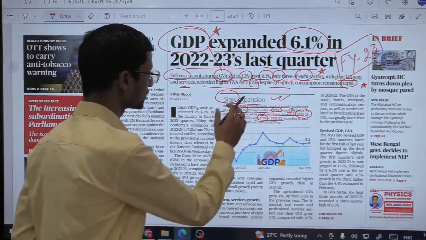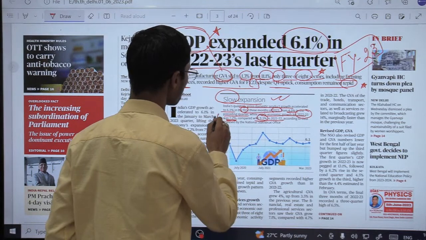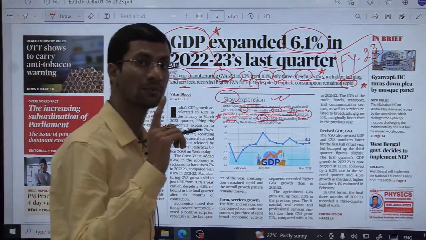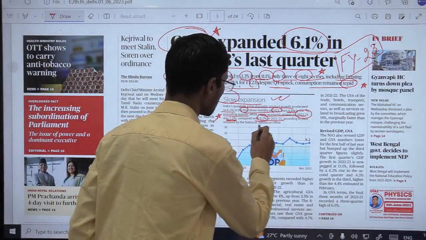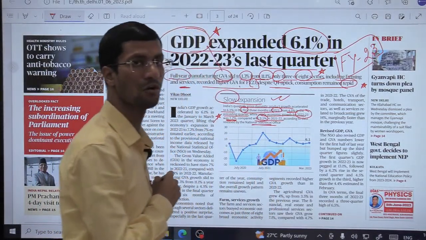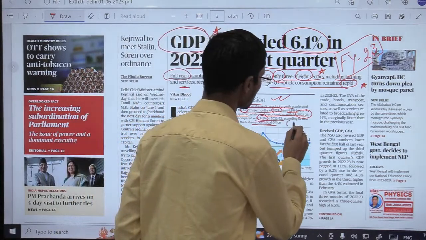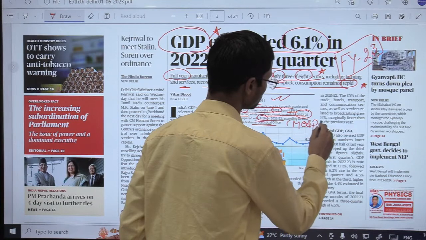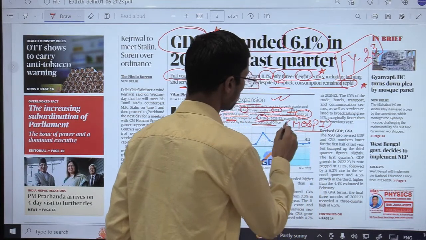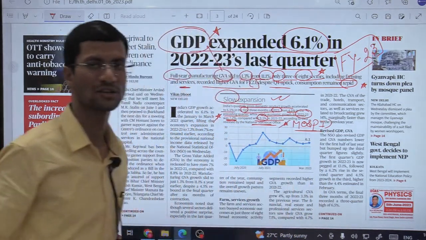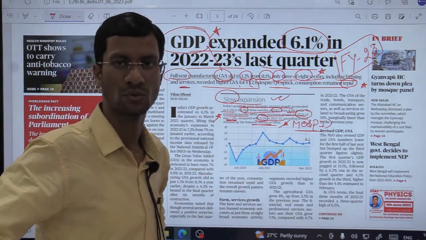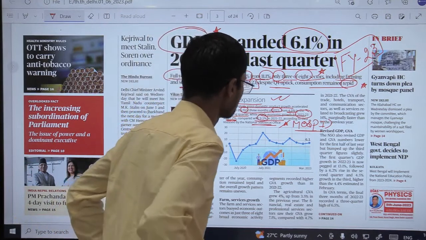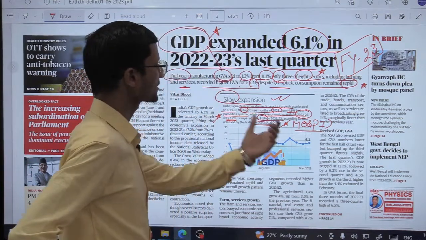So see, in just 4 lines you are getting lots of data and facts, and they are authentic ones, because they have been released by none other than the National Statistical Office under the Ministry of Statistics and Programme Implementation, MOSPI. Fine. This is the most authentic source, because our national income is released by the NSO, National Statistical Office. Okay, so lots of facts and authentic ones.